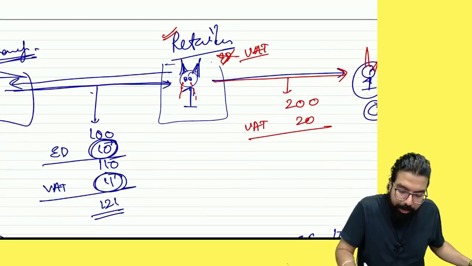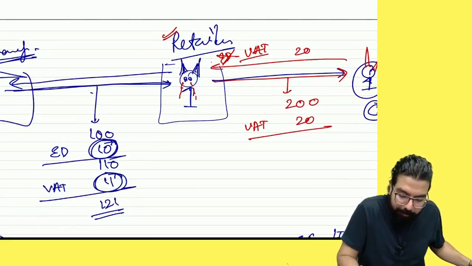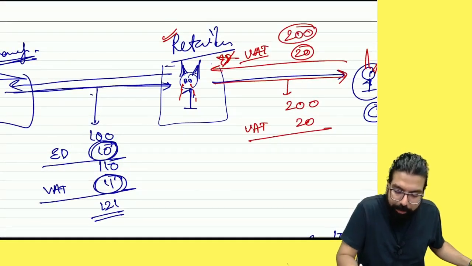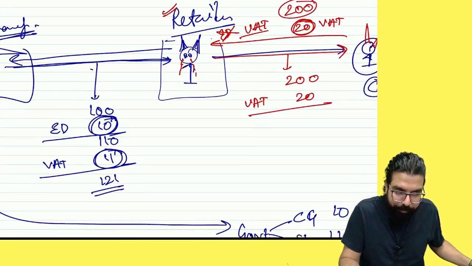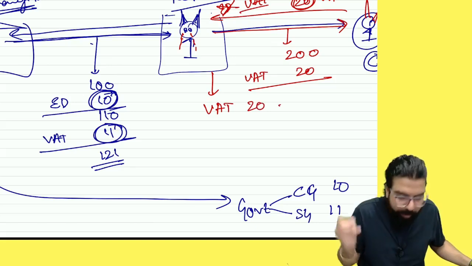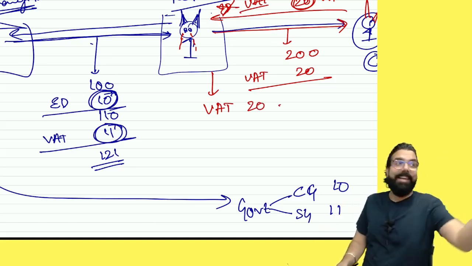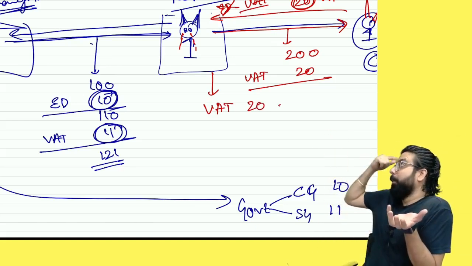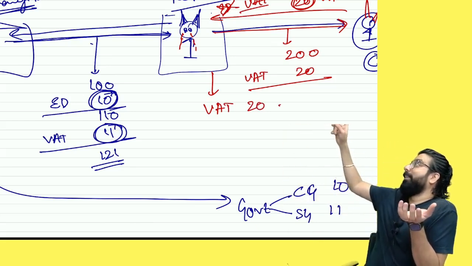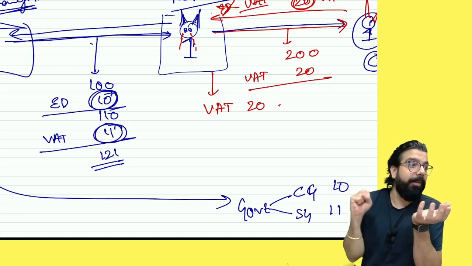20 rupees. The ultimate consumer gave me how much? 200 for the goods, and 20 rupees VAT. Please tell me everyone, are we clear till here? How much VAT did I collect from the consumer? 20. I will tell the government, sir, you made me the bakra. I paid him, he paid you. Sir, that VAT, please give it back to me.